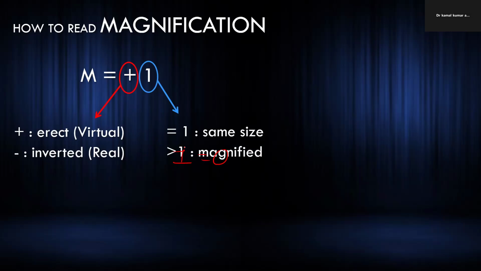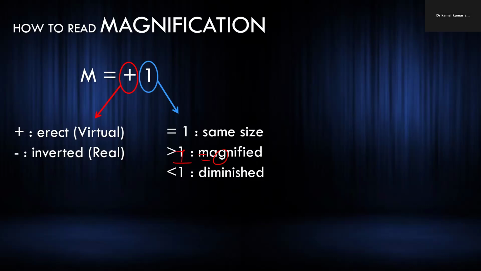If magnification value is more than 1, then it is showing magnified. If value of magnification is less than 1, then it is showing diminished. Diminished means the image height is less than object height.